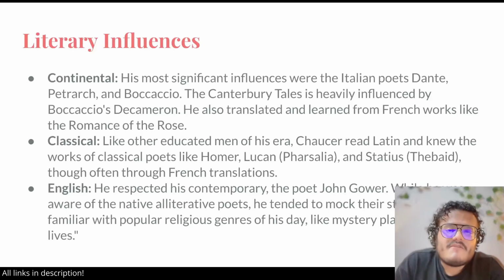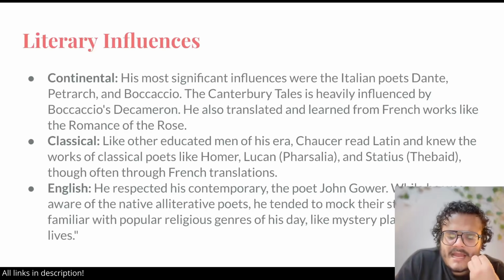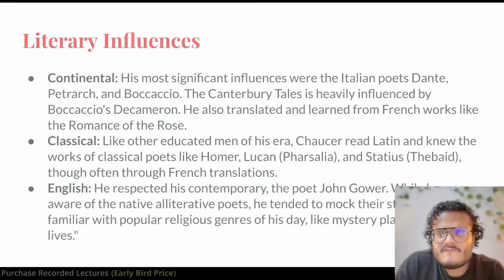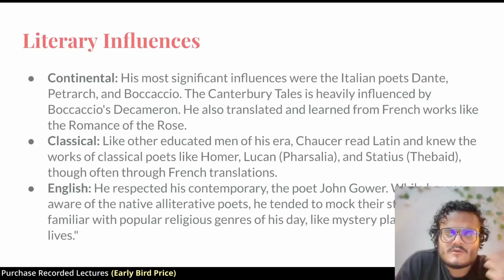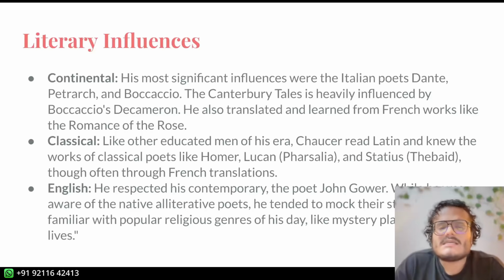Canterbury Tales is heavily inspired by Decameron. In Decameron, there is a plague, and a lot of rich people want to escape the plague. They sit it out, and they start telling each other stories. There are supposed to be 100 stories. And the structure of this, you must have noticed, is similar to Canterbury Tales.